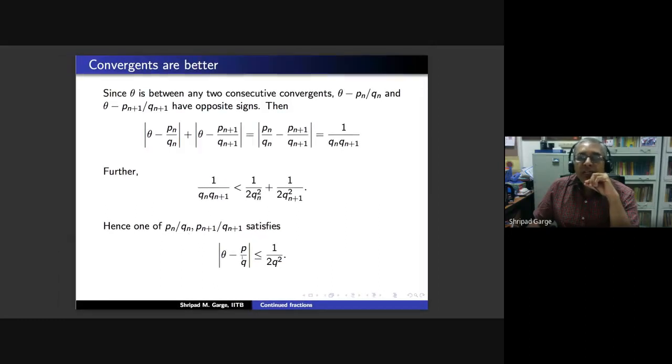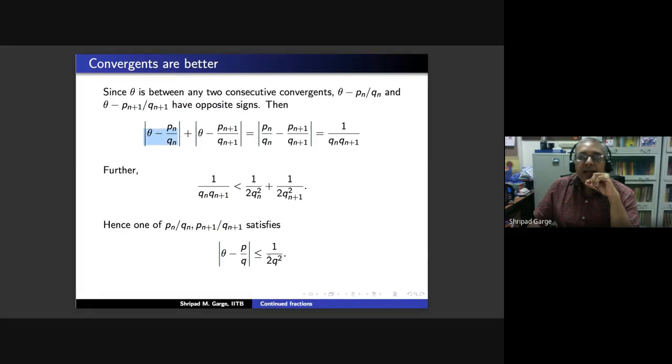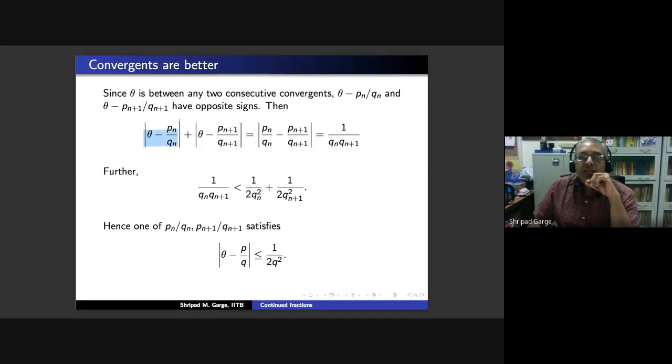Because if none of these satisfy this inequality, then this is bigger than 1 upon 2 Qn square, and the next one is bigger than 1 upon 2 Qn plus 1 square. Therefore, the sum has to be bigger than this sum. But we proved that since the sum is 1 upon Qn Qn plus 1, it is actually less than this sum.